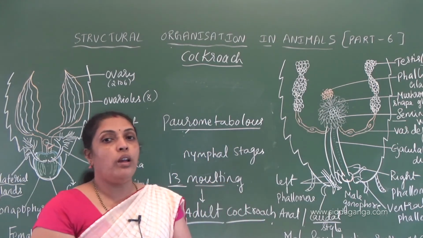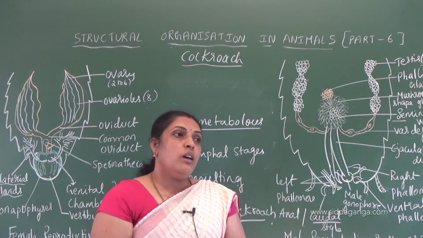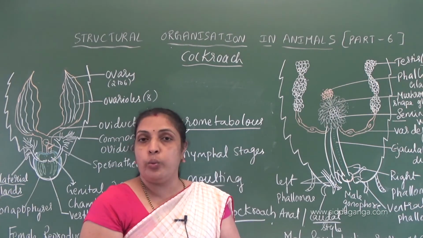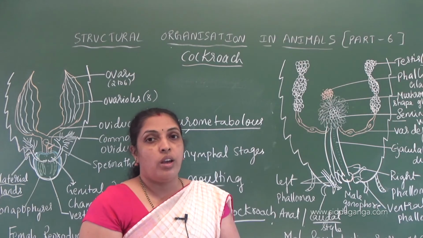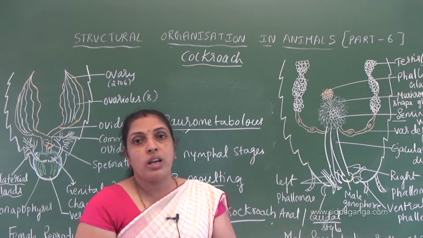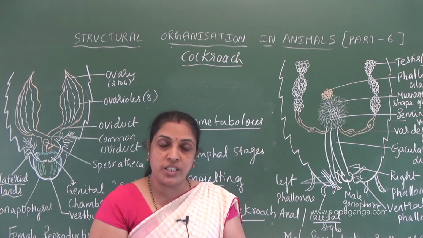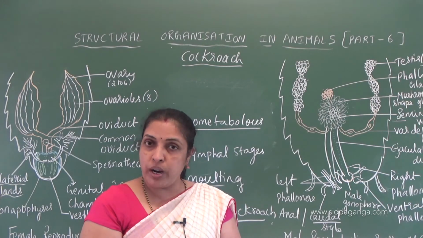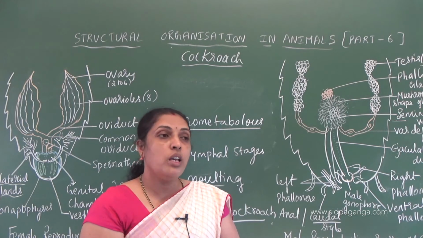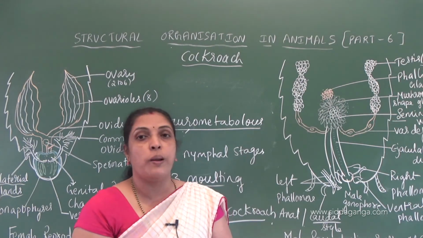The abdomen has 10 segments. Understood? Anal styles are seen only in the male cockroach. Anal cerci are seen in both male and female cockroach. In the digestive system, the gizzard contains 6 chitinous teeth, which help to grind the food particles, and hepatic or gastric caeca are 6 to 8 in number, which produce gastric juice.